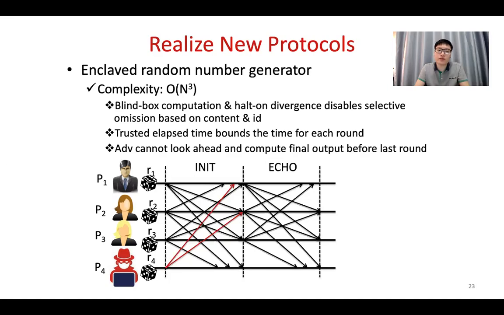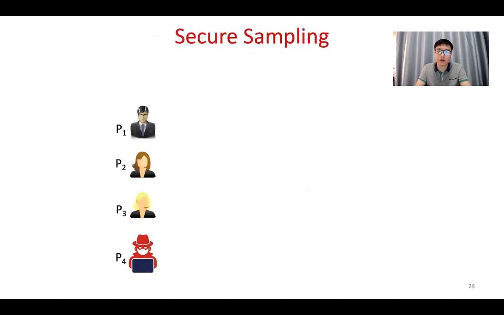And since we enforce this trusted elapsed time to bound the time for each round, basically the malicious node cannot infer the other nodes' messages ahead and then produce a particular random number to bias the other random numbers. In this case, we basically prevent the adversary from looking ahead and computing the final result before the last round. And we can really achieve an unbiased random number in this protocol.